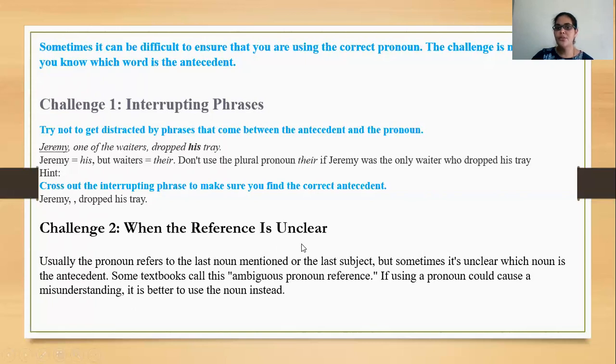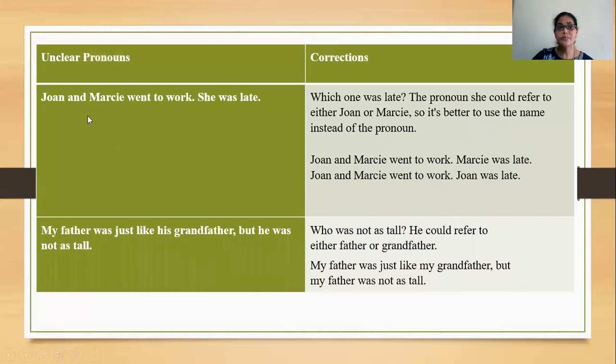Challenge 2. When the reference is unclear, sometimes in the sentence we don't know what is the antecedent and to which antecedent we have to put the pronoun. Okay. Now you can see this example here. Unclear pronouns. Okay. John and Mercy went to work. She was late. Now who is late here? John is late or Mercy is late? So you can't directly say she was late. So you have to say John and Mercy went to work. Mercy was late. Okay. So you can't use a pronoun there. You have to use again the noun which you are referring to.